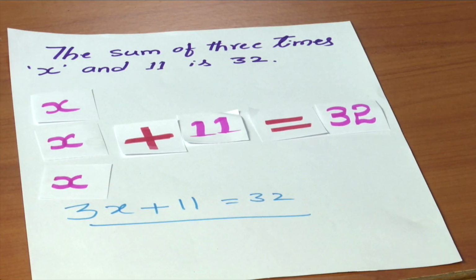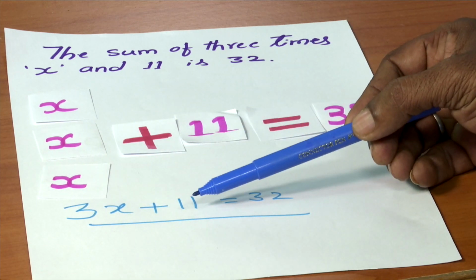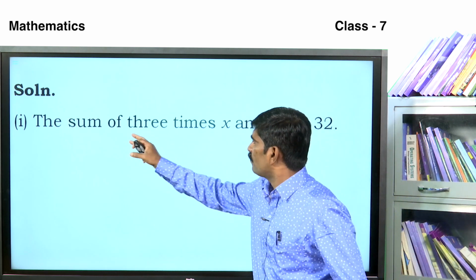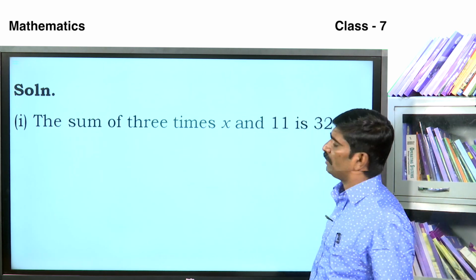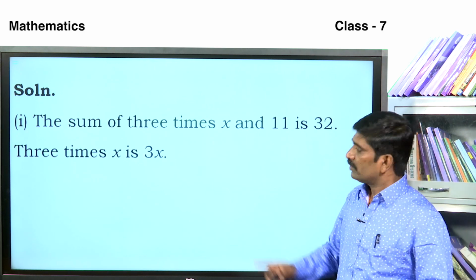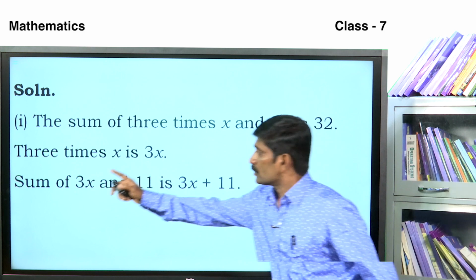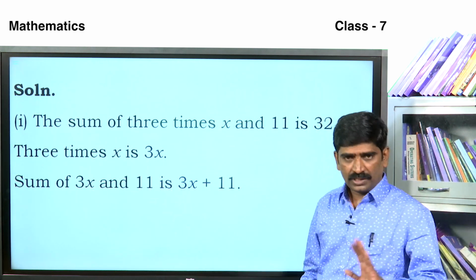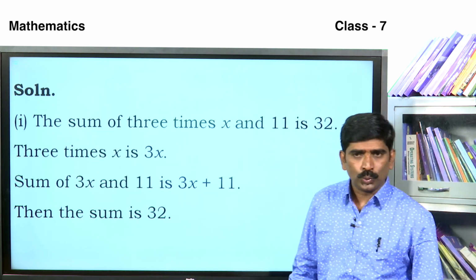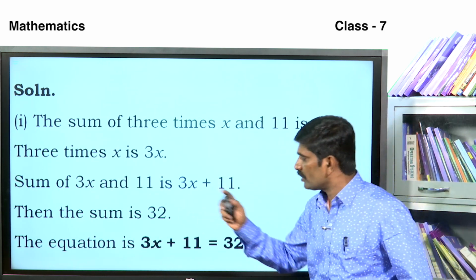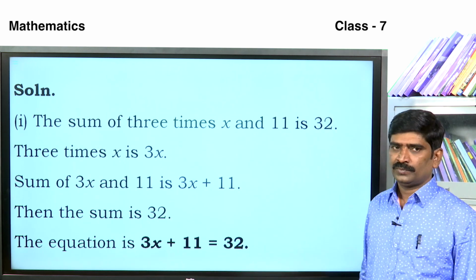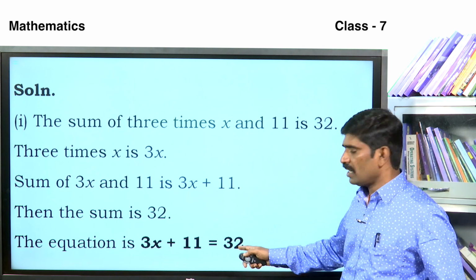The equation is 3x plus 11 is equal to 32. In the statement, 3 times x is 3x, and the sum of 3x and 11 is 3x plus 11. Then the sum is 32. Then what is the equation? The equation is 3x plus 11 is equal to 32. This is the statement, this is the equation.